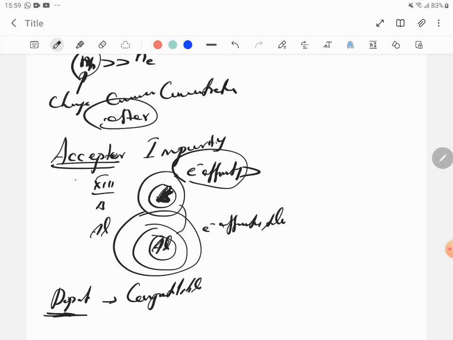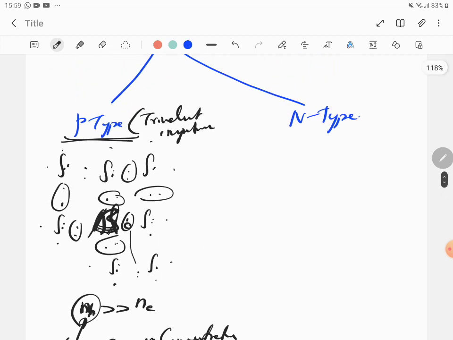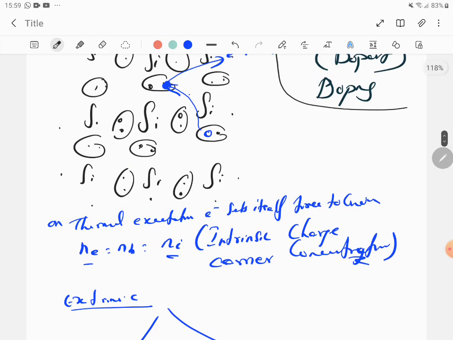Next is the n-type semiconductor. It is a pentavalent impurity, which means this is group 13, and this will be group 15. This group 15 element is what is getting doped here, group 15 elements such as phosphorus.